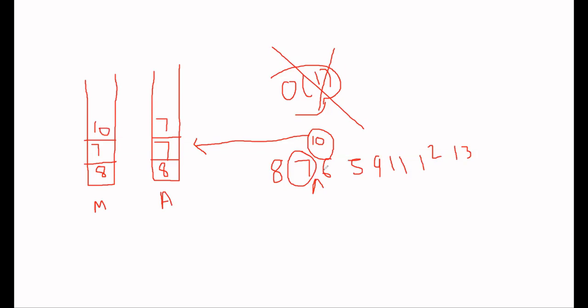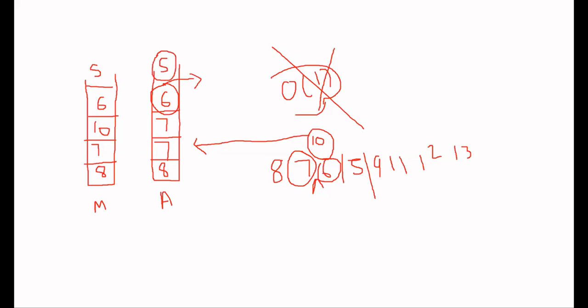Let's say after that he's asking us to add 6. I'll add 6 here, and because 6 is smaller than 7, I'll add 6 to the auxiliary stack as well. At this point, if he asks which one is the minimum element in our stack, the value at the top of our auxiliary stack will be the minimum value in our main stack. After adding 5, I'm adding 5 here and 5 here as well. If he asks which is the minimum element, the top value of the auxiliary stack will be our minimum element.